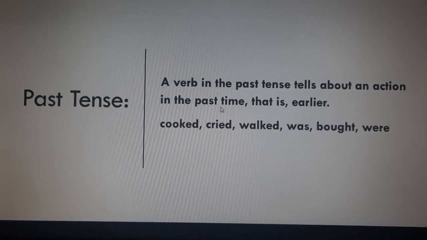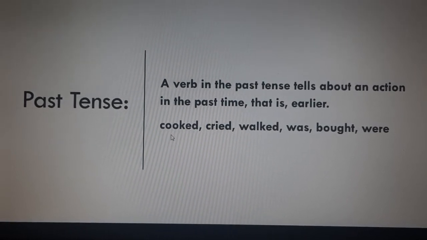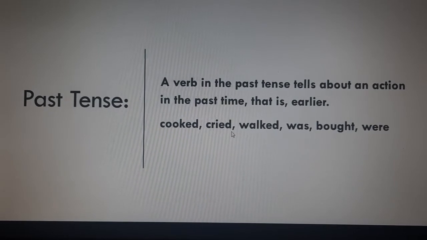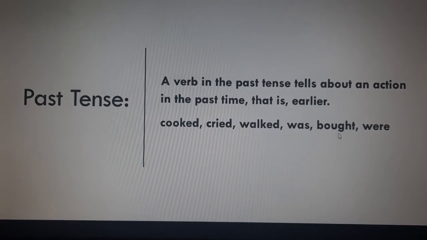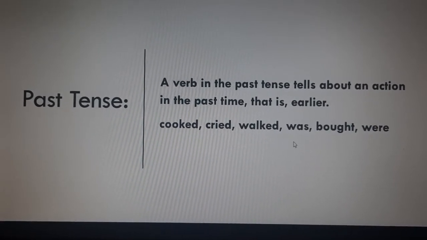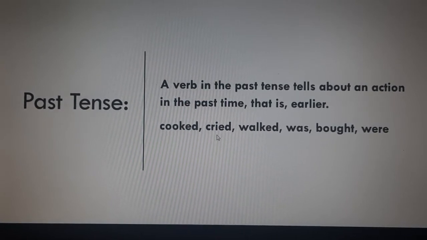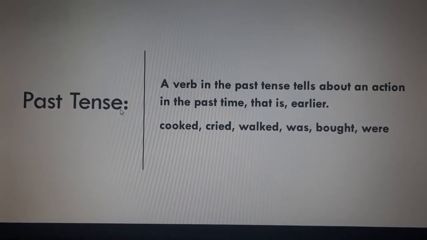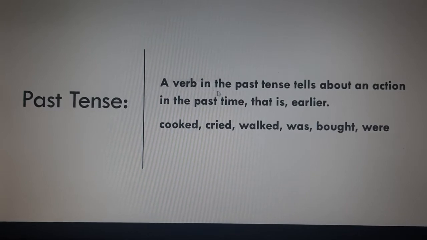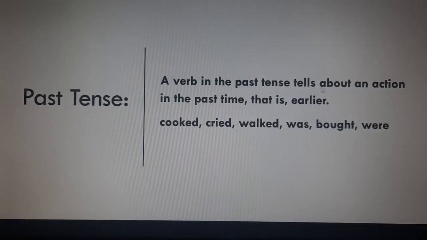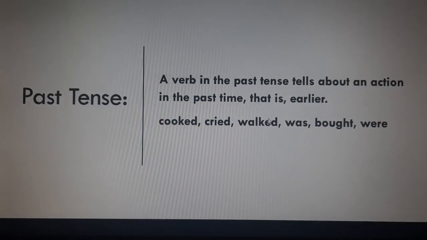So, what are the verb forms which are used here? It's like cooked, cried, walked, was, bought, and were. These are some of the verb forms which are used. So, past tense is where a verb in the past tense tells about an action in the past time.